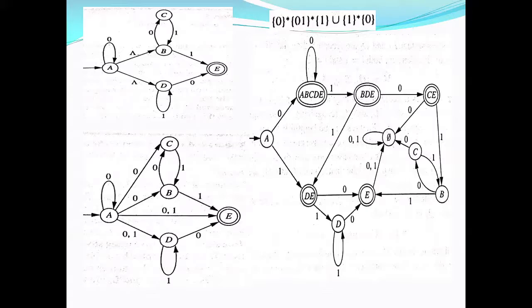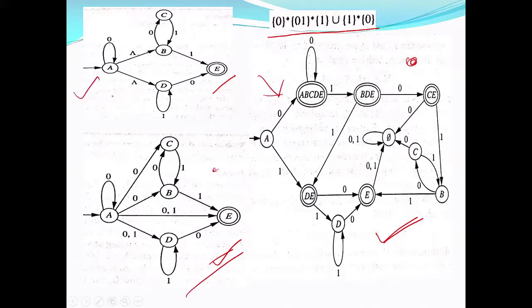Now one more example, slightly different. This is the language I have, and this is the corresponding NFA epsilon, this is the corresponding NFA, and this is the corresponding DFA. Now you can see the difficulty in drawing NFA and DFA. You cannot draw this DFA directly. It's very difficult to draw this DFA, and drawing the NFA is also a little bit difficult. You can observe here, drawing NFA epsilon is easy. We will see how we will draw NFA epsilon for a given language.